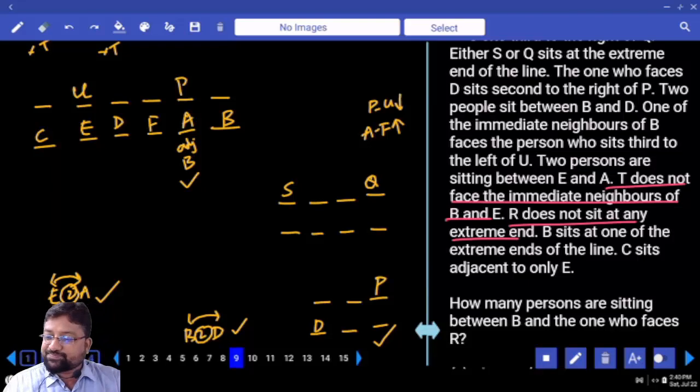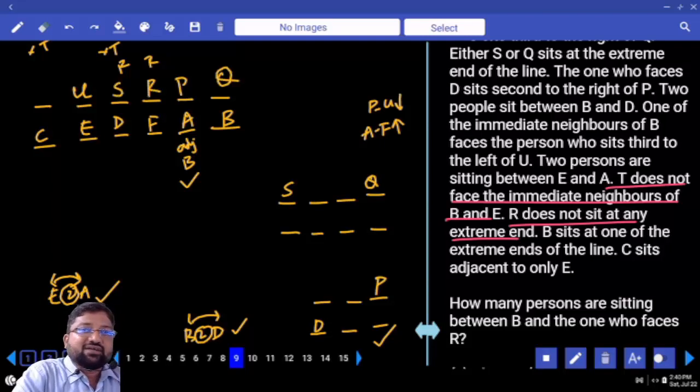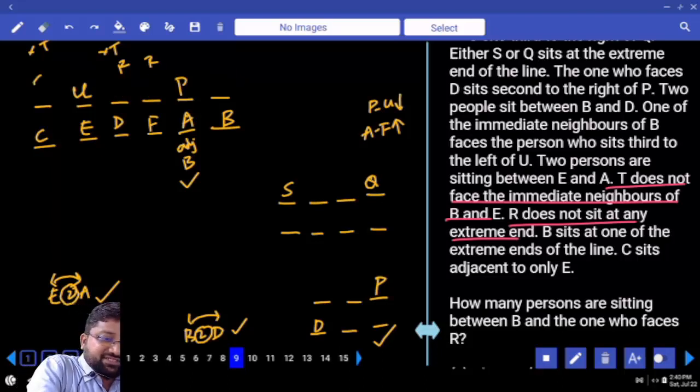Next line. R does not sit at any extreme ends of the lines. Either R is here or R is here. Now understand carefully. I am trying to fix S and Q. If this is Q, this is S, this will be R. Do you have place for T? It is done. S, Q, R.